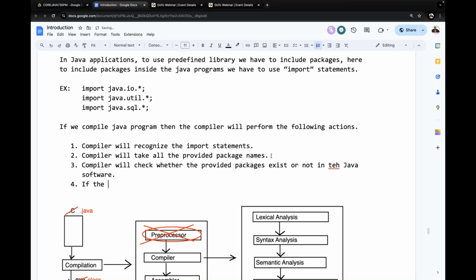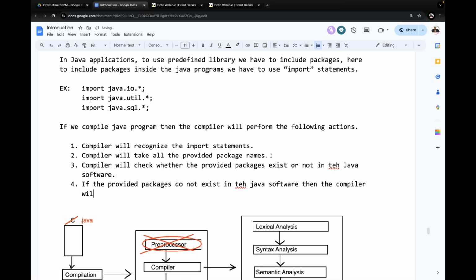Right, sir. Now the next point is, if the provided packages do not exist in the Java software, then the compiler will raise an error. That error message is not required here at this moment, but understand the point clearly.